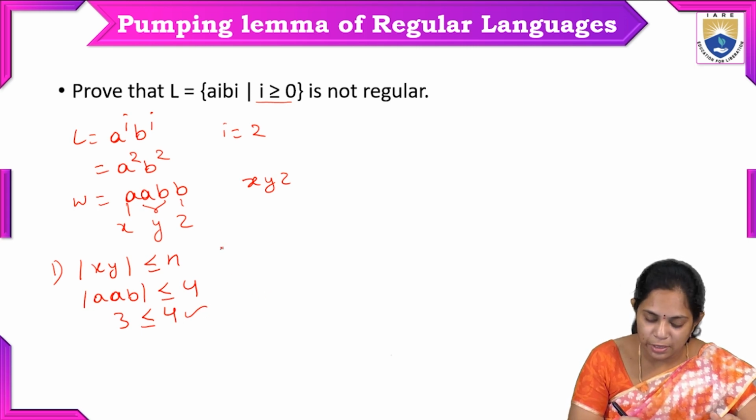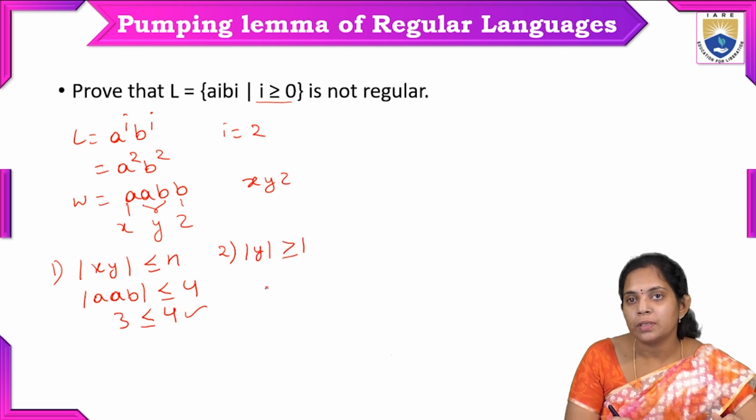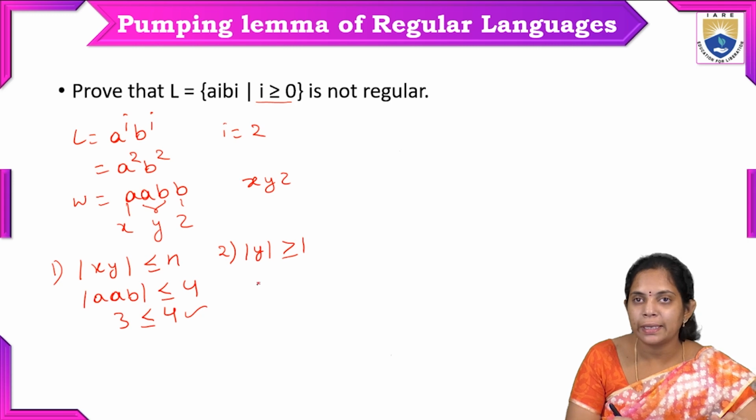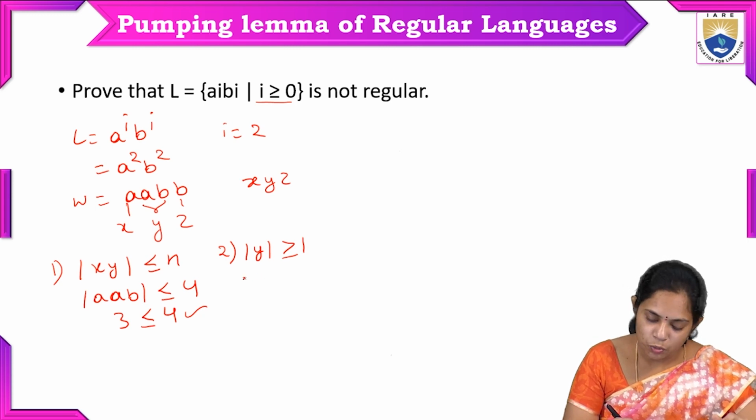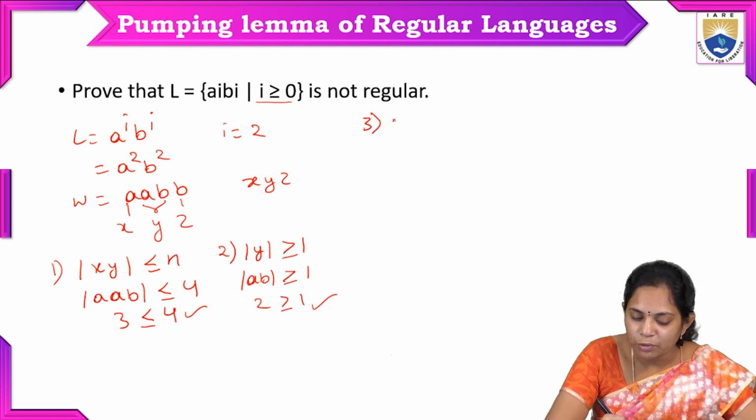Next, the second condition, the length of y is greater than or equal to 1. The length of y, AB, is 2, which is greater than or equal to 1. This is also satisfied.